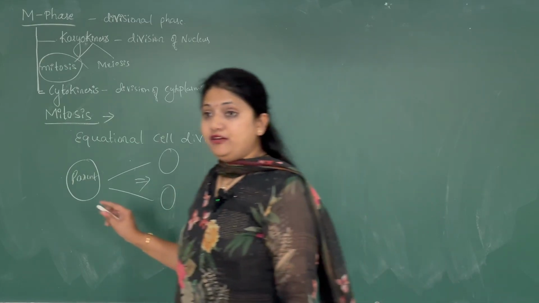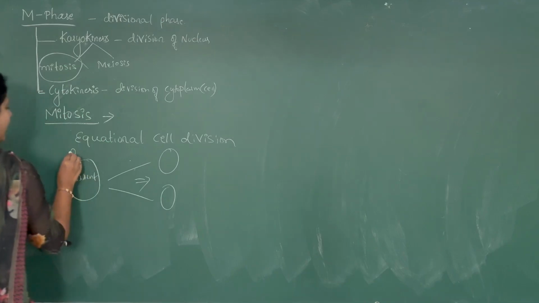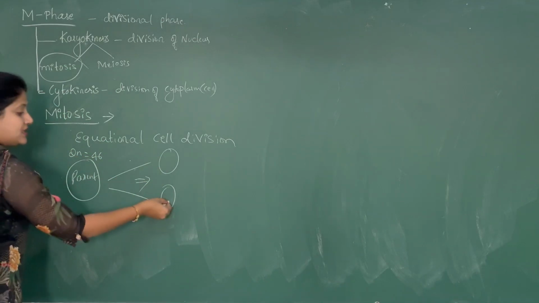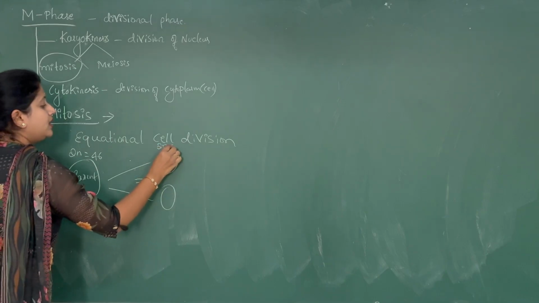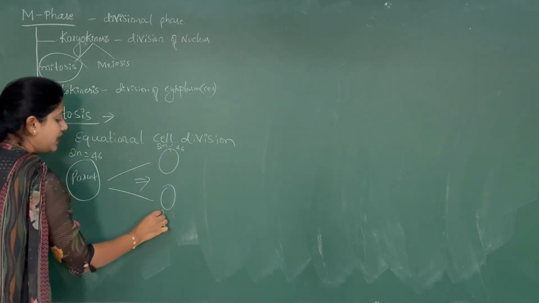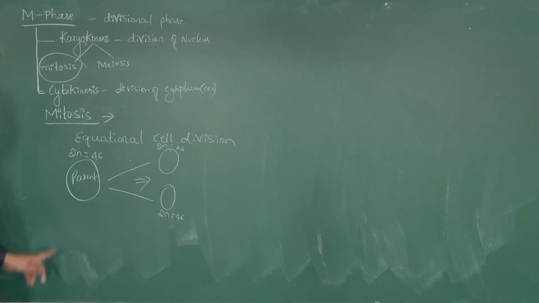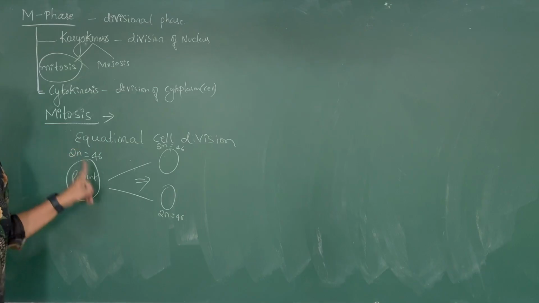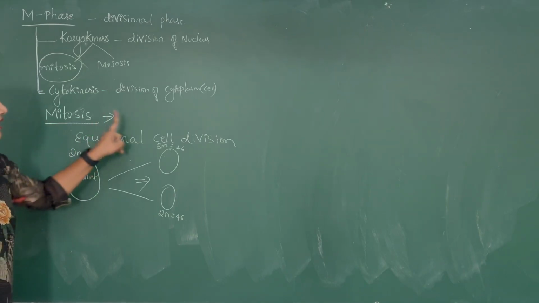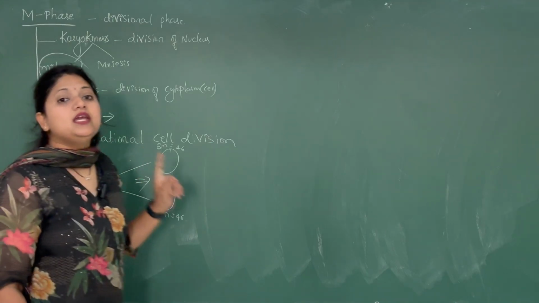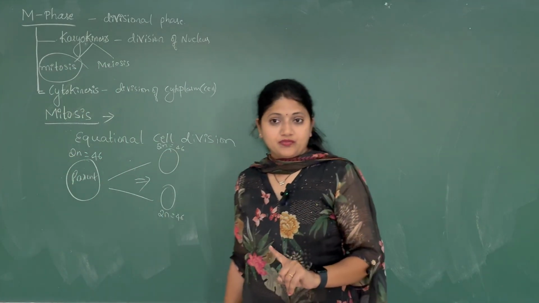So if the parent is 2n equals 46, in that case the daughter cells will also be 2n equals 46. Because the number of chromosomes remains the same in the parent cell and the daughter cells, we call this division the equational cell division.